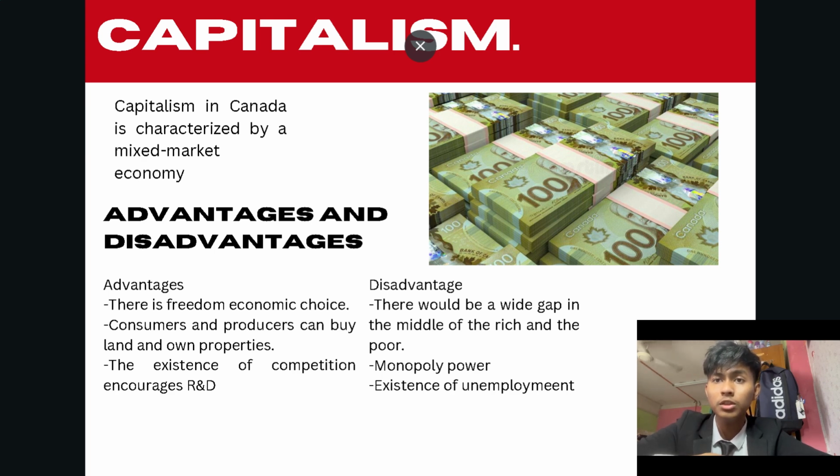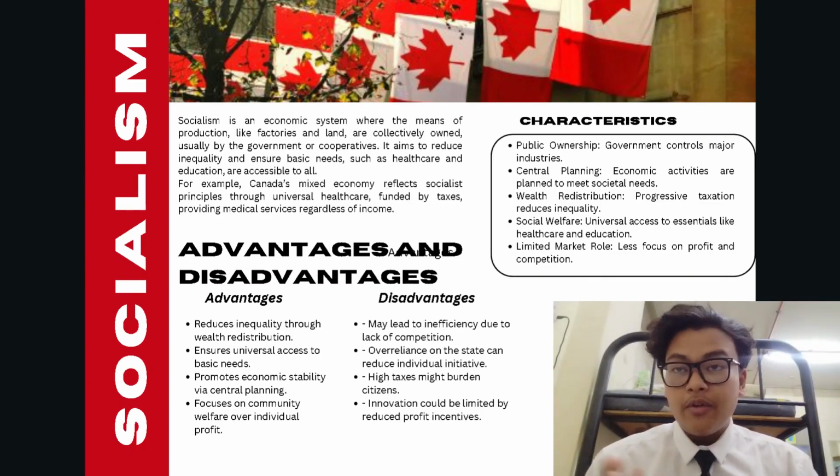The bigger firms enjoy economies of scale and will force smaller firms out of the industry. There is also unemployment, where the supply of labor is greater than the demand for workers. This explains the high rate of unemployment in most capitalist states. That's all for me. I will pass to my groupmate. Thank you, groupmate, for your ideas.